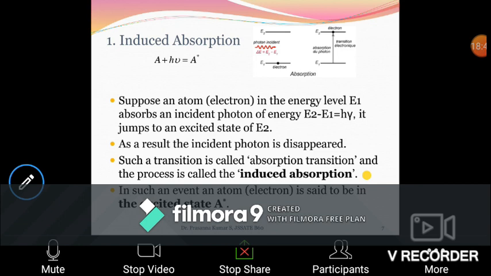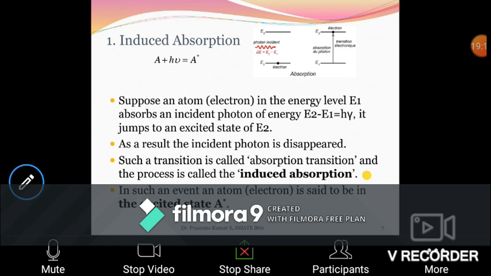So the photon disappears. In this particular transition, the photon is absorbed. Such a process is called induced absorption. Induced absorption is a process where a photon whose energy is exactly equal to E2 minus E1 is absorbed, and the particle or electron is excited to level E2. Such a mechanism is called induced absorption.